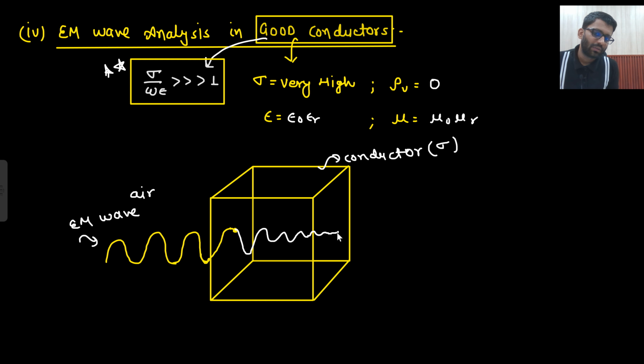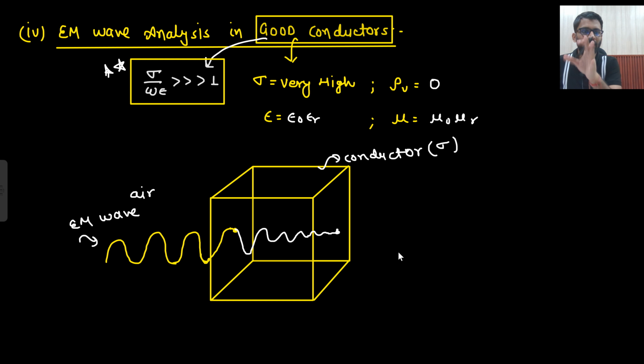Okay, so in the end, there will be very little amplitude left, right? So almost the complete EM wave will be eradicated inside the conductor. It will lose all its energy. Energy means it was having some amplitude, and if there is some amplitude, that means it is having some power. So this EM wave is going to lose all its power inside the conductor. Is that clear to you? Okay, we will write down the electric field and magnetic field expressions later on. So as of now, what did you understand?